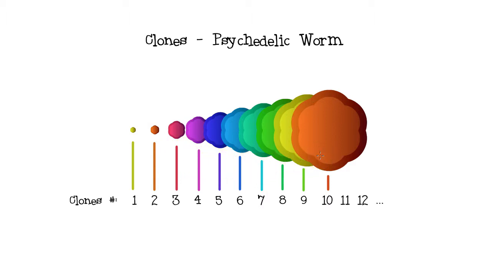Remember, the clones don't move. Each clone is created in a different location, and each clone shrinks and changes colors before it disappears. This makes it look like the worm is moving to the right. Now the worm hits the edge. I want to steer the worm around and have it follow the mouse pointer. How can I do that?